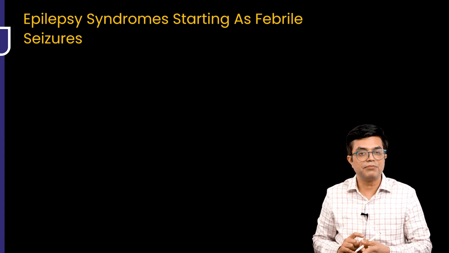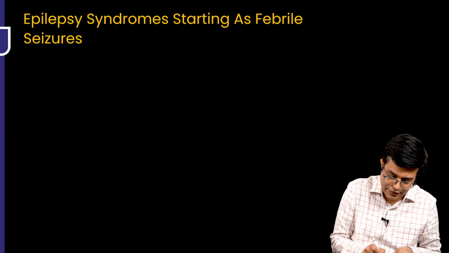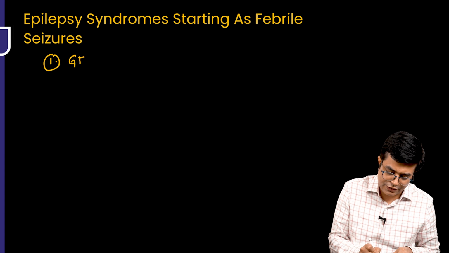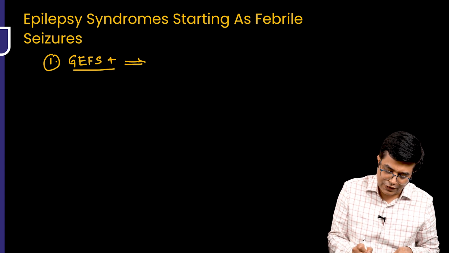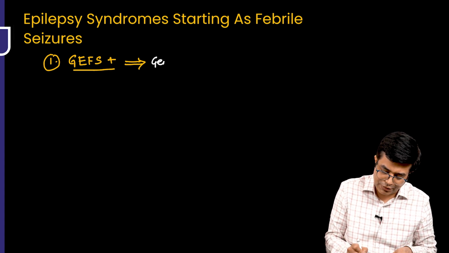So what are the three epilepsy syndromes which start as febrile seizure? The first one among them is the one which you might have read already, that is GEFS plus. What is GEFS plus? It's a type of febrile seizure associated epilepsy. The full form stands for generalized epilepsy.